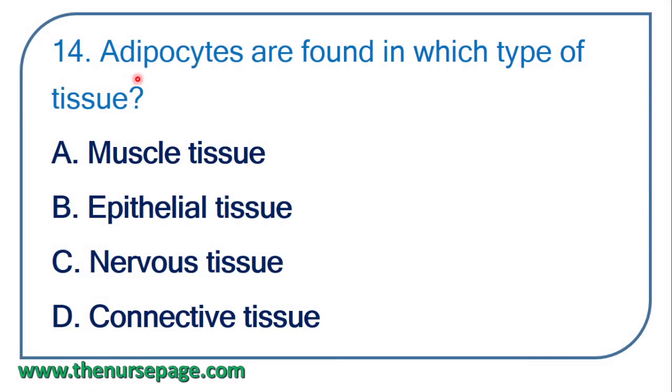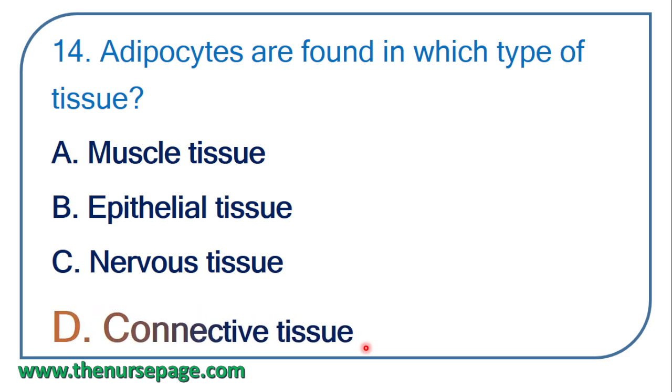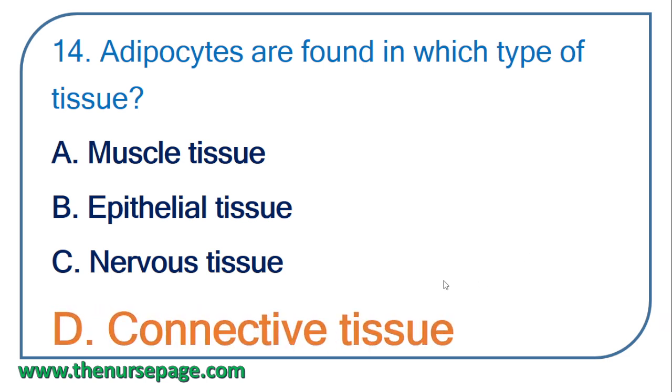14th question. Adipocytes are found in which type of tissue? Muscle tissue, epithelial tissue, nervous tissue, connective tissue. Correct answer option D, connective tissue. Adipocytes are found in fat, which is a type of connective tissue.